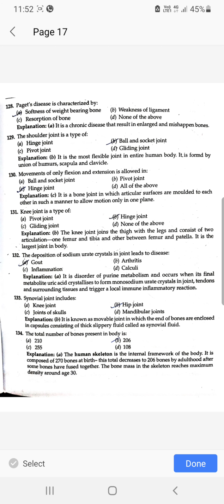The shoulder joint is a type of ball and socket joint. Movement of only flexion and extension is allowed in hinge joint. Knee joint is a type of hinge joint. The deposition of sodium urate crystals in joints leads to the disease gout. Synovial joint includes hip joints. The total number of bones present in the body is 206.